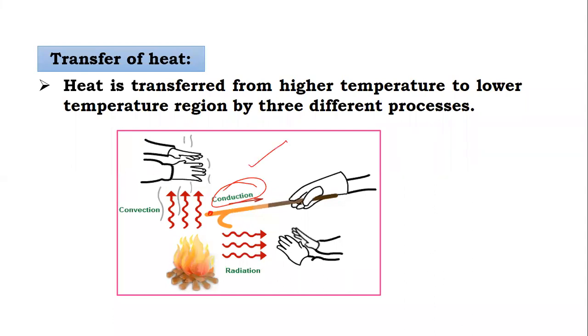Now, you can see here, so here heat is transferred by convection also. So here hands are above the fire and how the heat is coming towards the hand. It is by the convection. And here heat is coming by the radiation. Now what is actual difference between these three? So we have to cover one by one. So then you come to know what is exactly meant by radiation, convection, conduction.